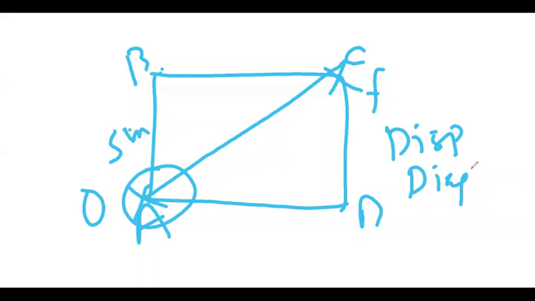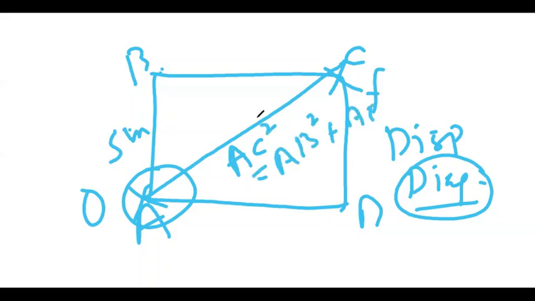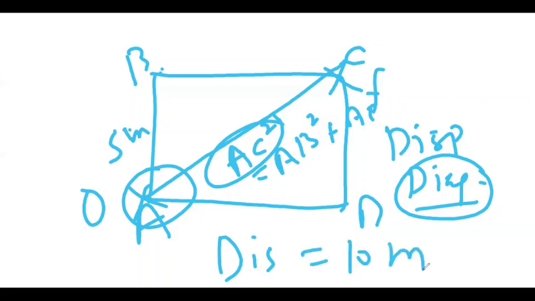Now we have to find out what is the diagonal. And we will be using Pythagoras theorem. Suppose we are writing it, AC square is equal to AB square plus BC square, and we will be finding out AC. But if I ask you what is the distance, then it will be 5 plus 5 will be equal to 10 meters. So according to this, I've given you 3-4 examples where you can find distance and displacement separately. So I'm coming back to my next slide.